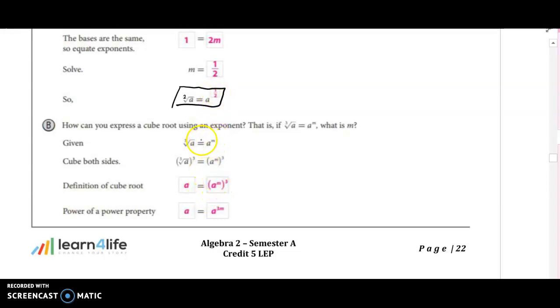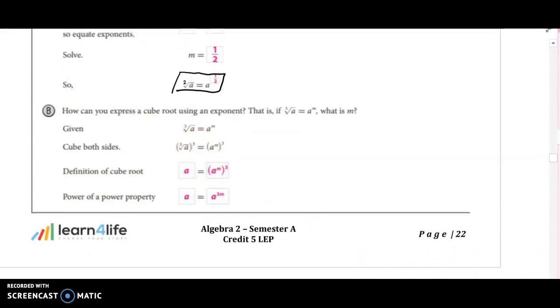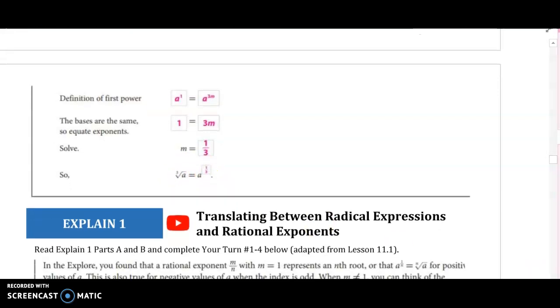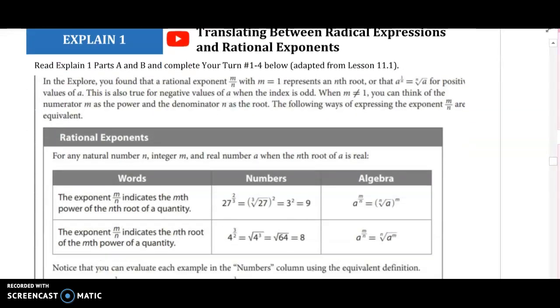So if we go through the same process, but instead of squaring both sides, we cube both sides, we get to the statement that a equals a to the 3m, which means 1 equals 3m, which means m equals 1/3. So when we have the cube root of a, we get a to the 1/3. So the cube root of a is a to the 1/3. So if we write a radical as a rational exponent, that's what we're going to do.